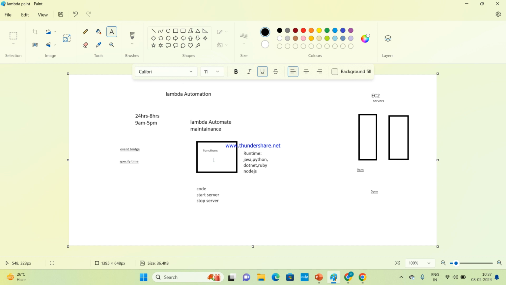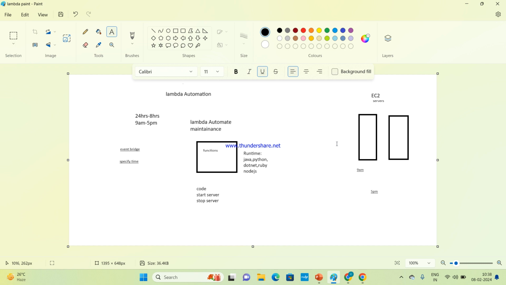Clear everyone? Yes, ma'am. So in Lambda, it automatically starts the servers and stops the servers. How? We create a function, and in that function we dump a code. In that code it will be written to start the server, and we give the instance IDs in the code. In EventBridge, we specify the time. According to this, it will start the servers and stop the servers at the particular time without human interference. Clear? Understood the scenario? Yes, ma'am.